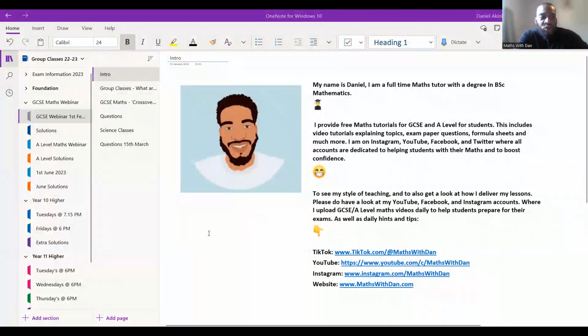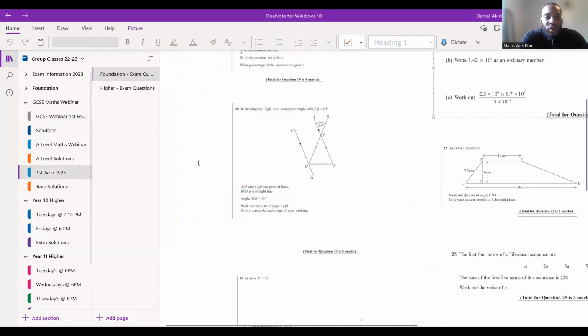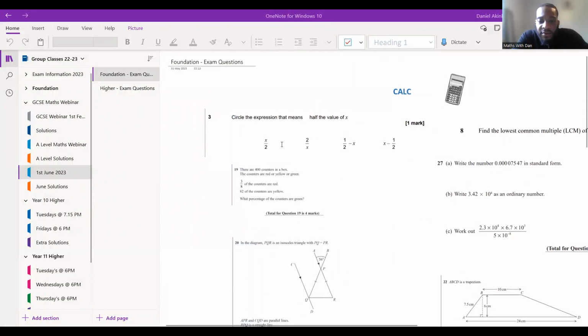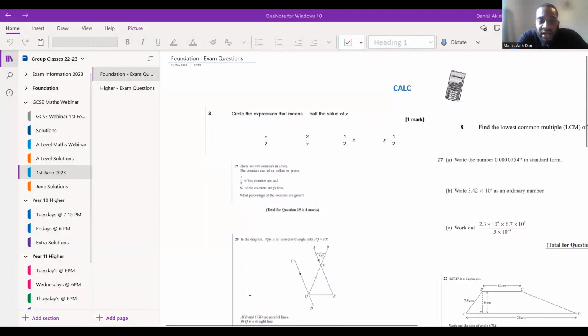So what we're going to do is make a start. Let me go to the questions for today. We've got a couple of questions. I'm just going to wait a few seconds for the people in the waiting room to join and connect, and then I'll explain again, very briefly, how the classes are run. I know the majority of you know how they run anyway. Good morning to anybody that just joined a few moments ago. We're just about to start the questions.